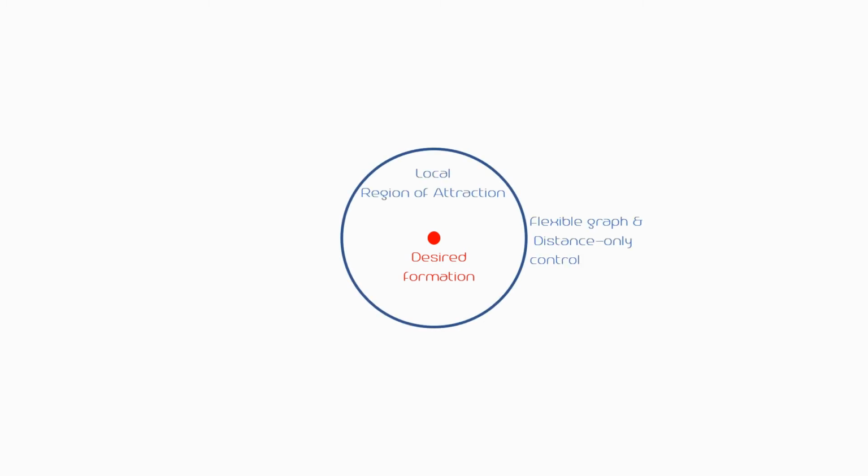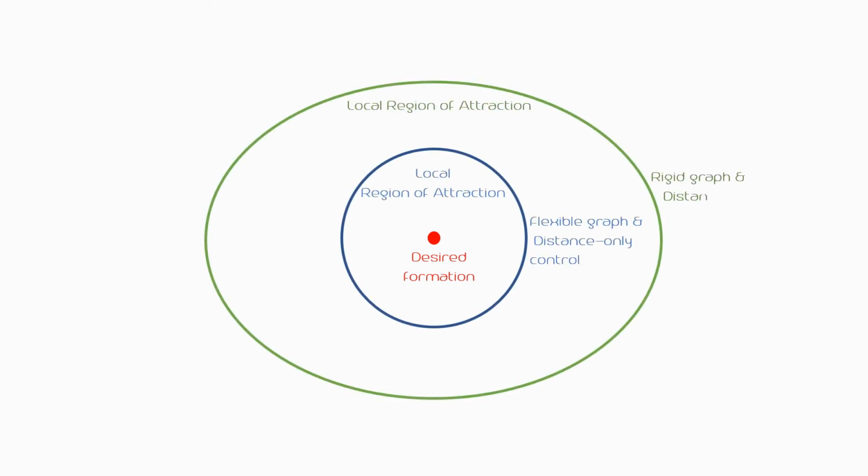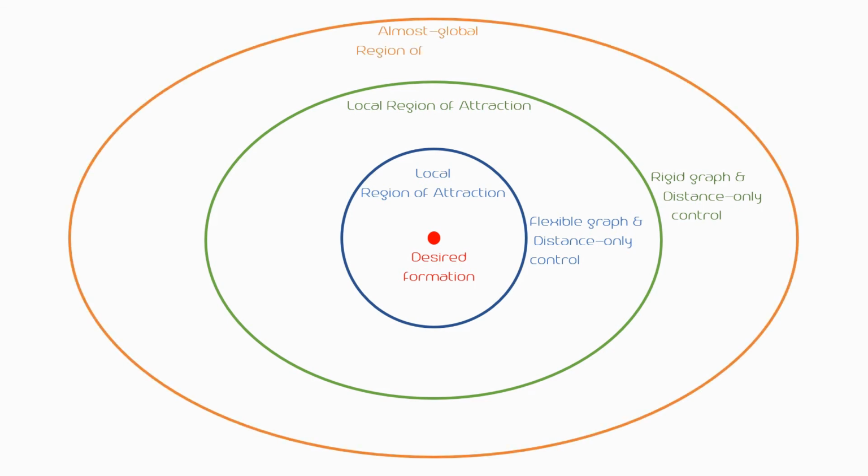In summary, the distance-only formation control method suffers from the local nature of its stability properties. However, its stability can be made almost global by first ensuring the formation graph is rigid, and then introducing an additional feedback variable, such as the signed area, in the control law.